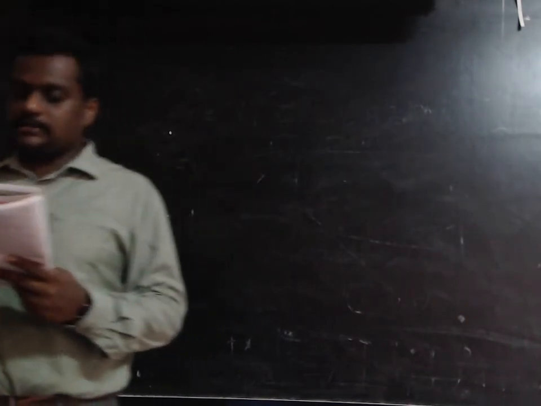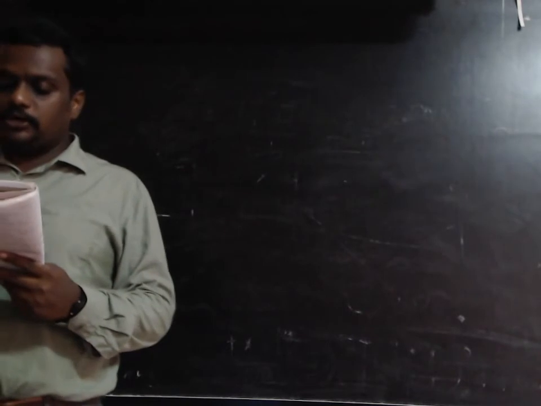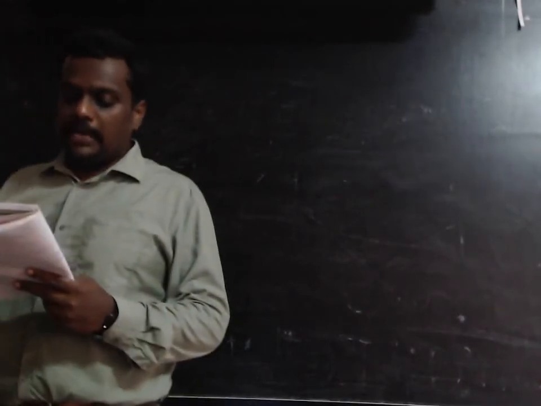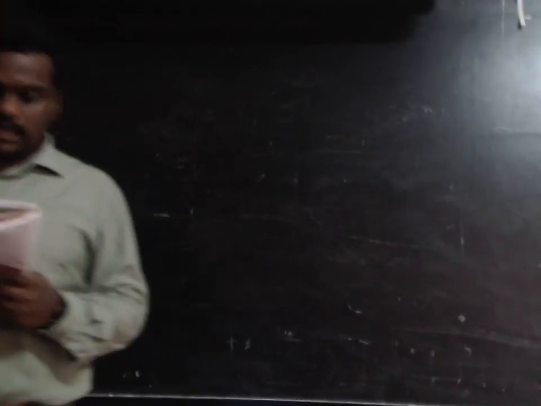So the first problem: the horizontal pre-stress at the center of a concrete beam of rectangular section, that is 120 mm wide and 250 mm deep, is 7 Newton per millimeter square. The maximum shear force of the beam is 70 kilonewton. Calculate the maximum principal tensile stress, and what is the minimum vertical pre-stress required to eliminate this principal tensile stress.